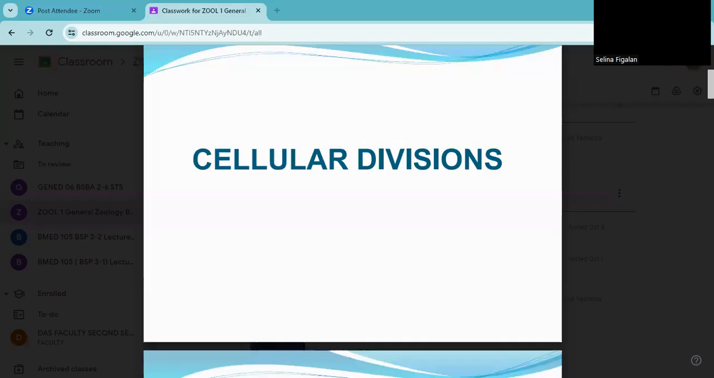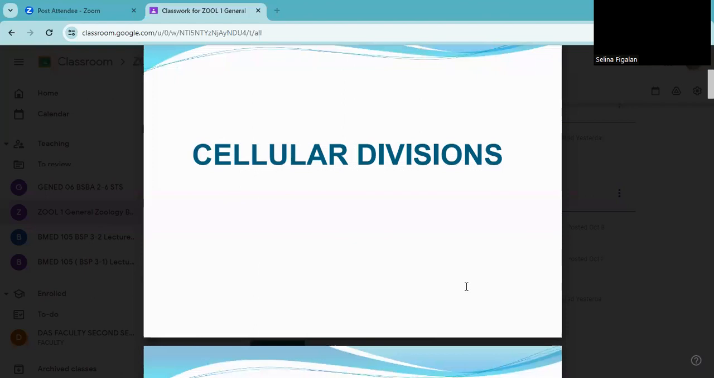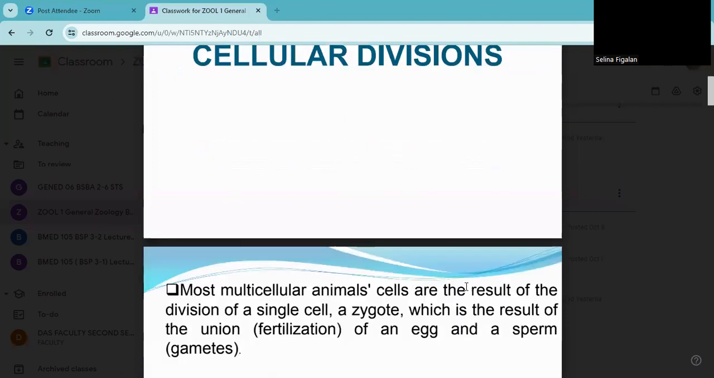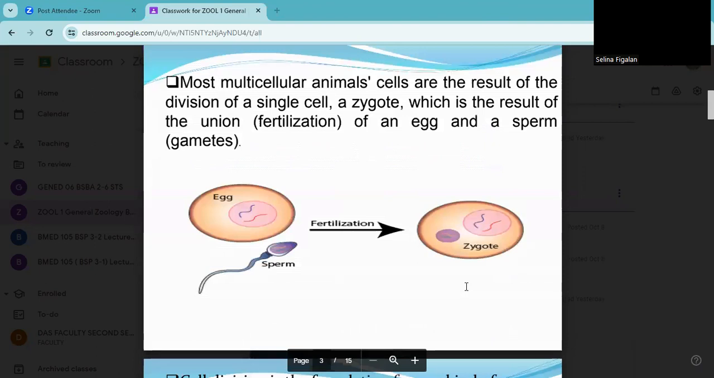Your animal organization, which is your cellular division, under your mitosis and your meiosis. Okay, so let me share with you the PPT under cellular division. The objectives of this topic will be seen in your syllabus. Okay, so let me start with the definition of the process of fertilization and then the zygote,